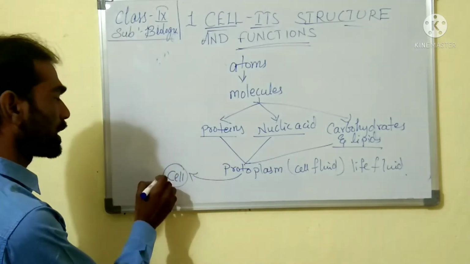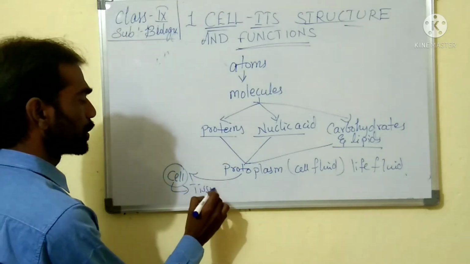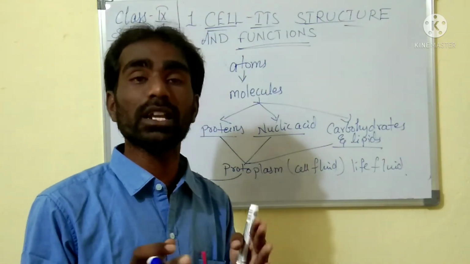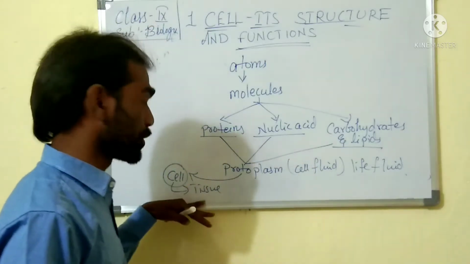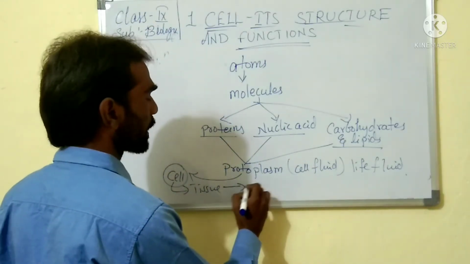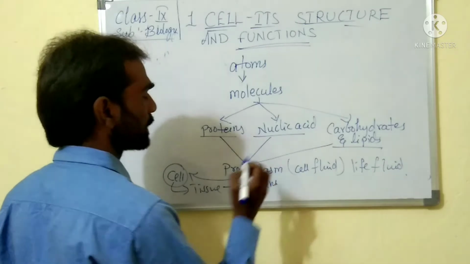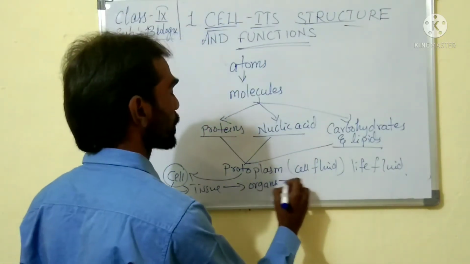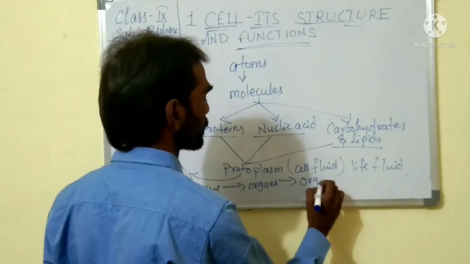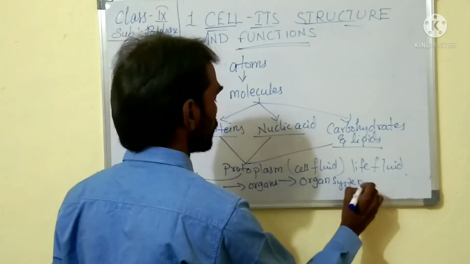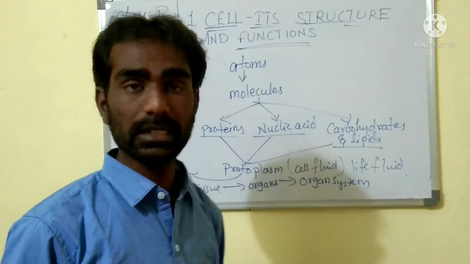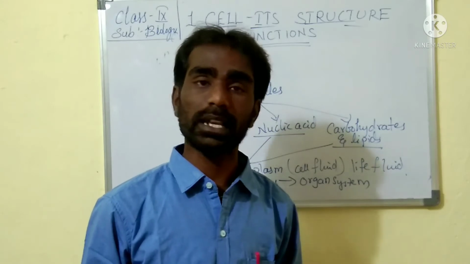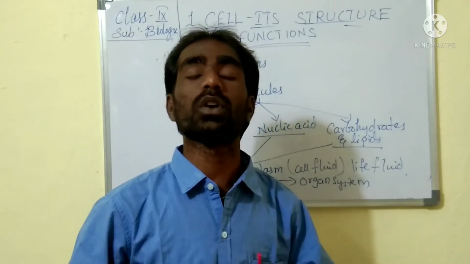So these cells further form tissue. You know very well what a tissue is: a group of cells having similar function and structure are called tissues. And these tissues form organs. And these organs join together to form an organ system. What are organs? Heart is one organ, kidney is one organ, lungs are organs, and skin is one organ. The body is composed of organs.